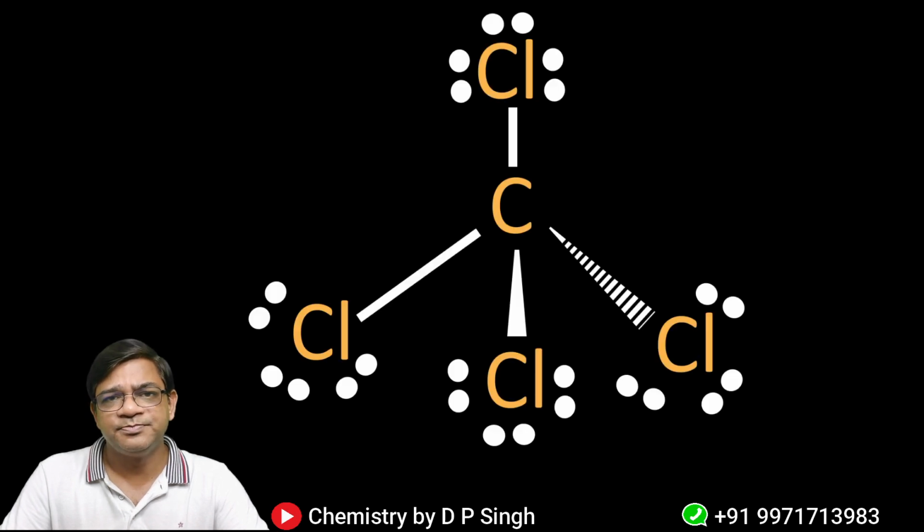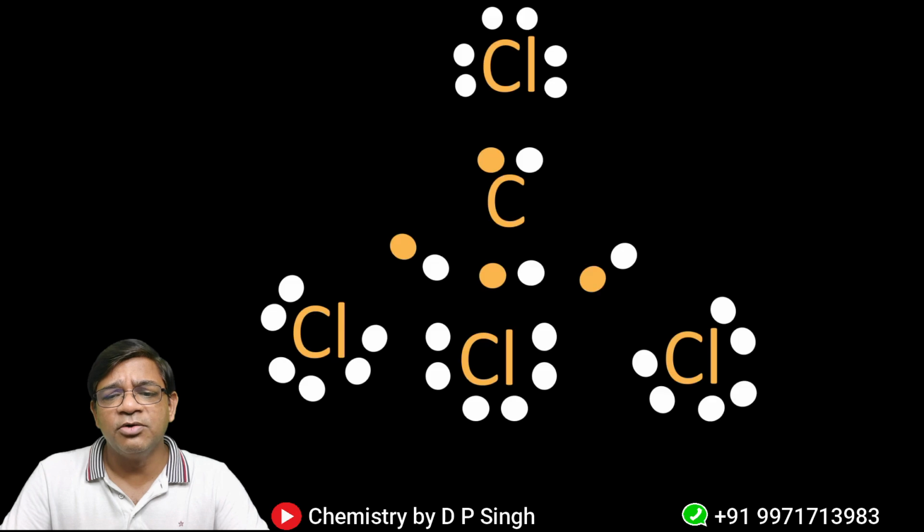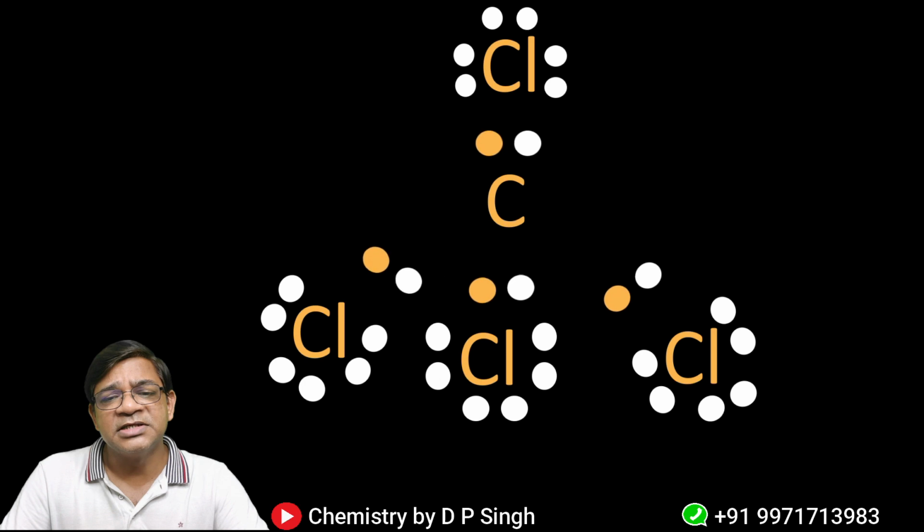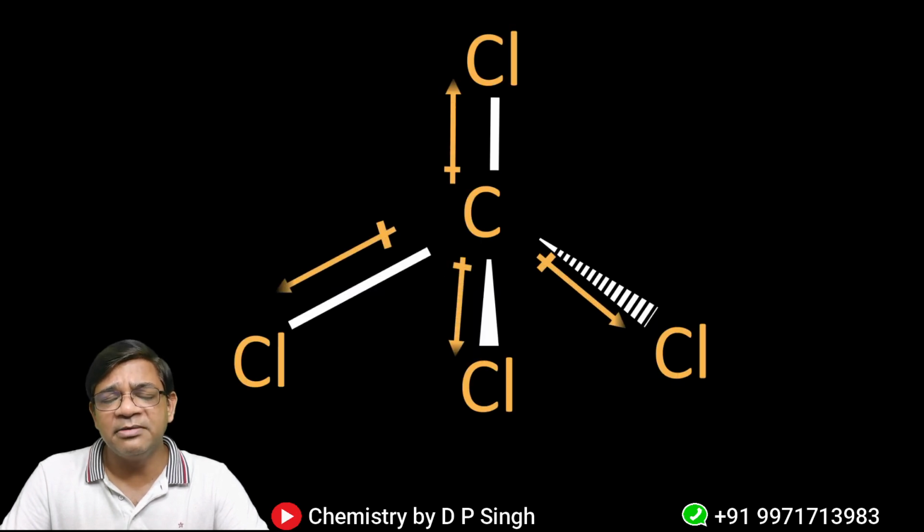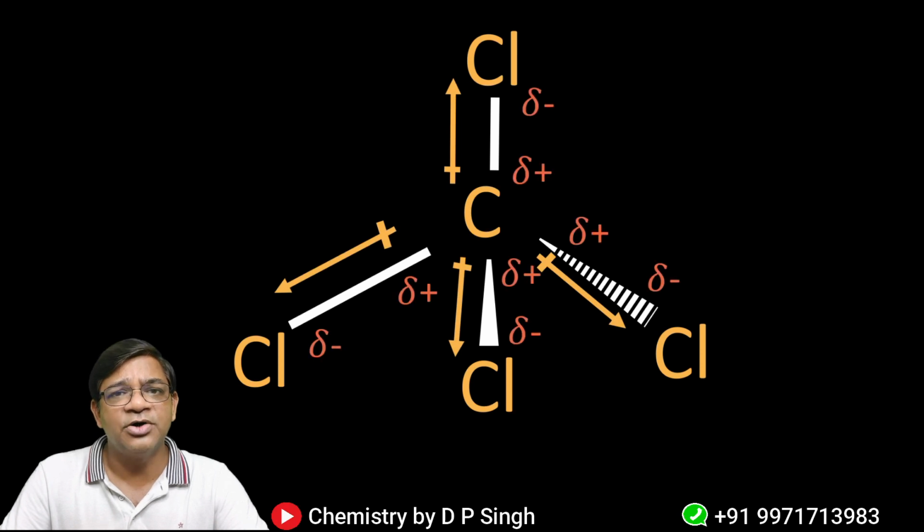This is CCl4. You know that chlorine is more electronegative than carbon, so again it will try to take the shared electron pair towards itself. Again, there will be the development of partial charge on chlorine and carbon. But here there is one important thing which you should note down. What you are seeing in the vertical direction, that C-Cl bond is having one dipole moment, and three C-Cl bonds are having dipole moment in three different directions.